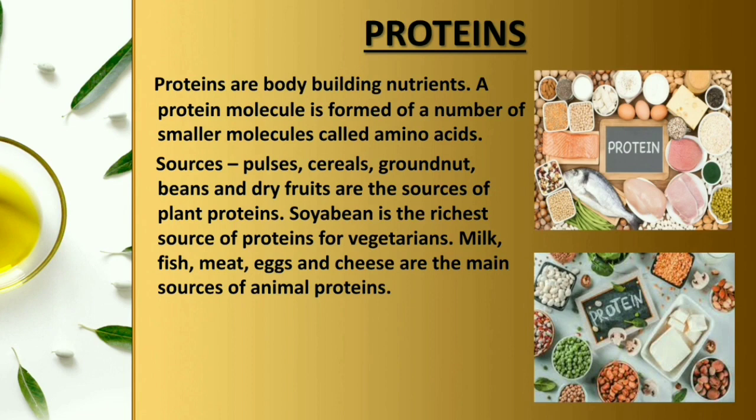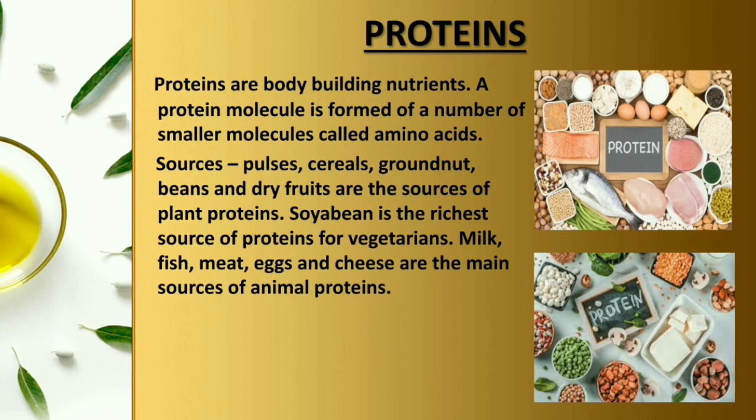Amino acids are the compounds of carbon, oxygen, nitrogen. Now the sources from which we get protein, किन किन चीज़ों से अपनों को प्रोटीन मिलता है, that are the pulses, cereals, groundnut, beans, dry fruits are the sources of plant protein.